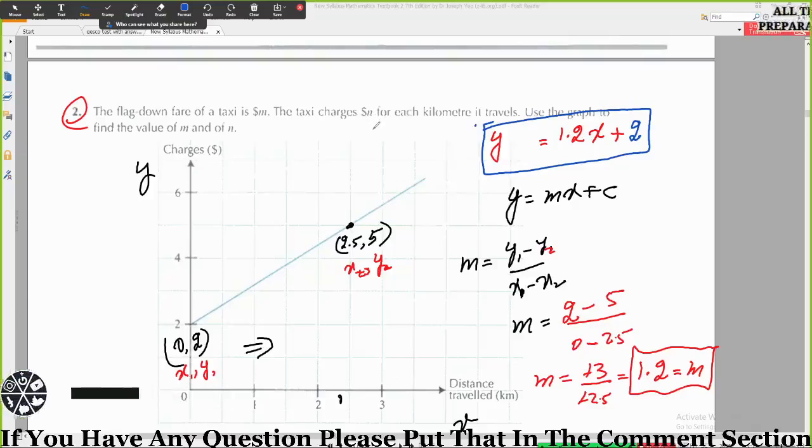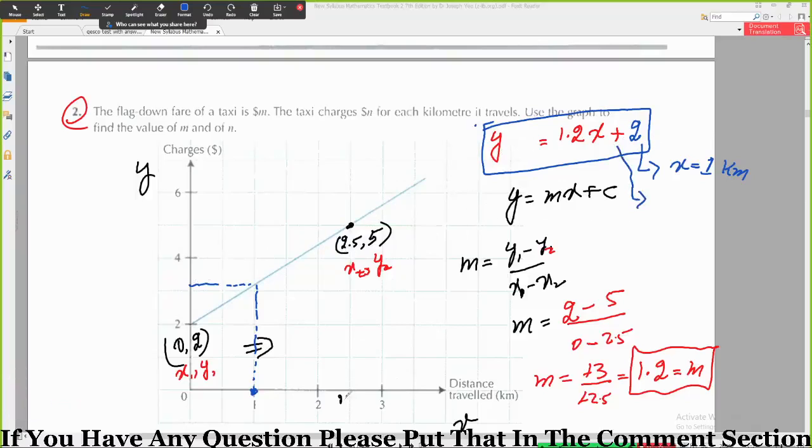So if you put x equal to 1 kilometer, what will be my y value? That is not given to me, so I will need to find it using this equation.